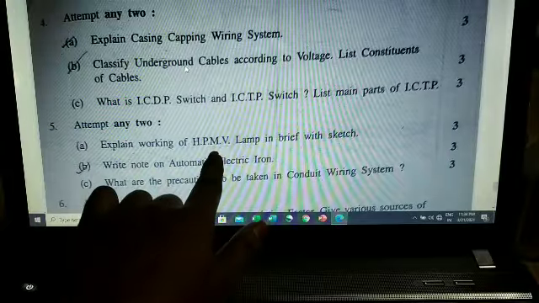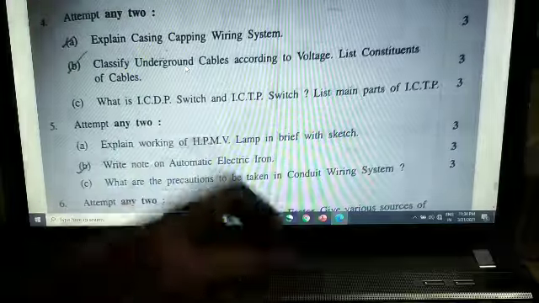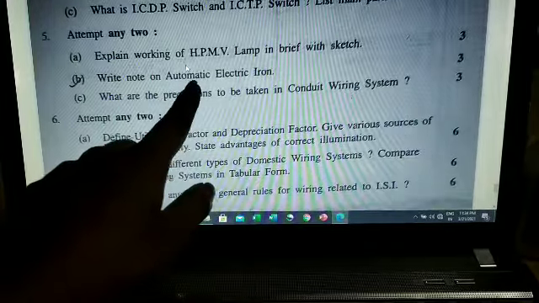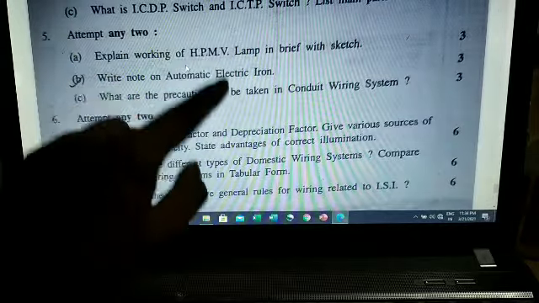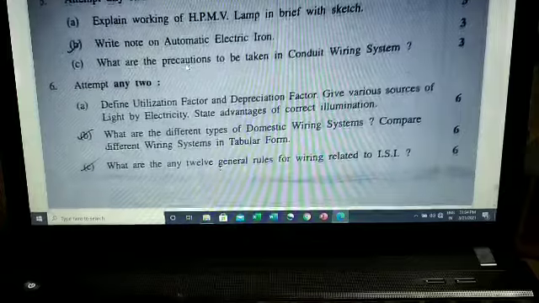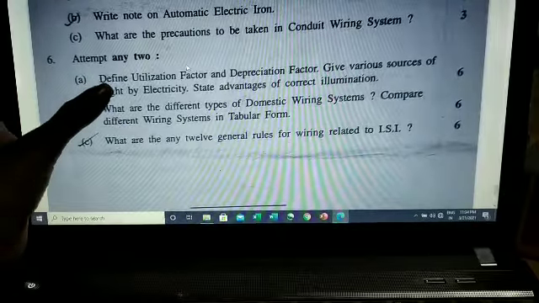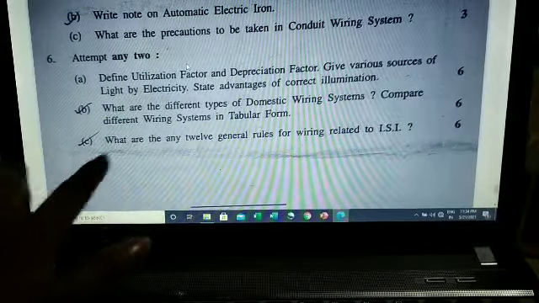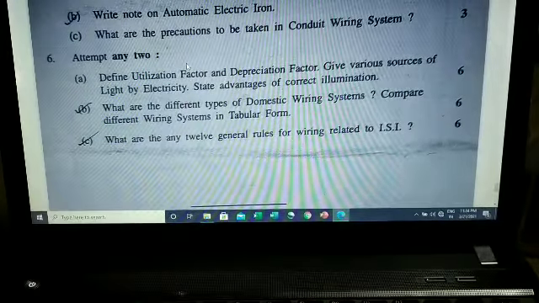HPMV, high pressure mercury vapor lamp, the same question is repeated. Write a note on automatic electric iron, the same question is repeated. Now question number 6, this is for 6 marks. In the first paper they asked all the definitions separately. Now here the question is mixed.